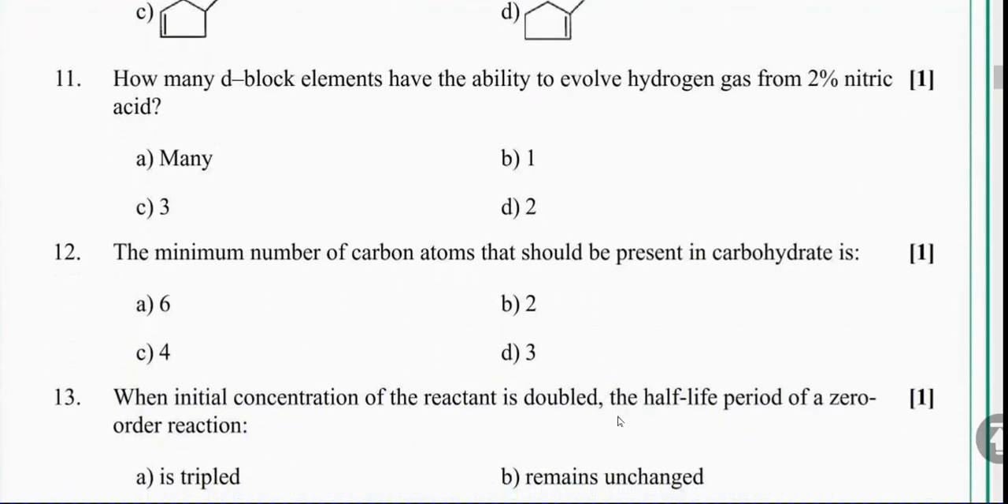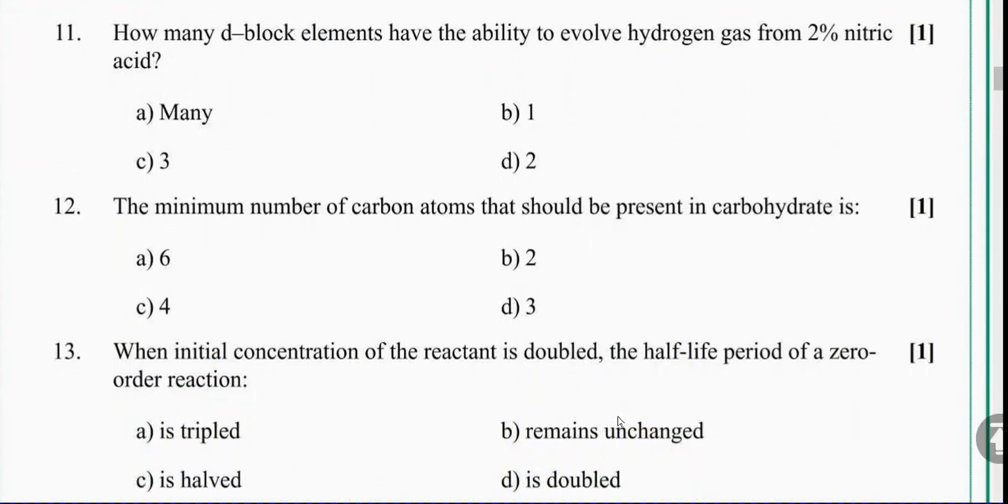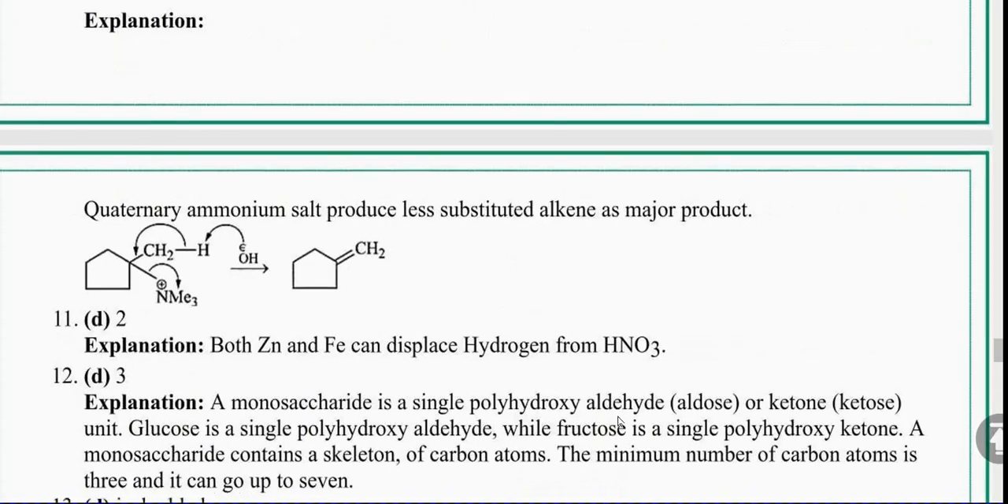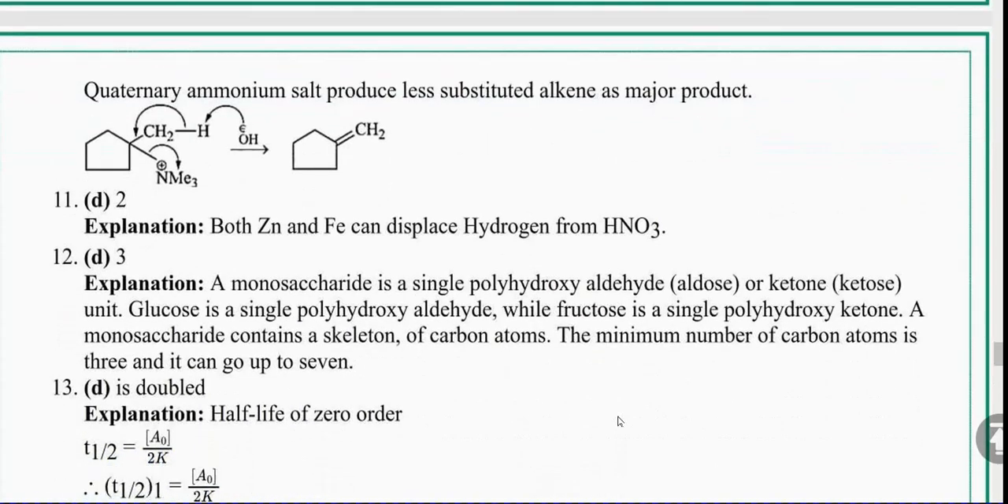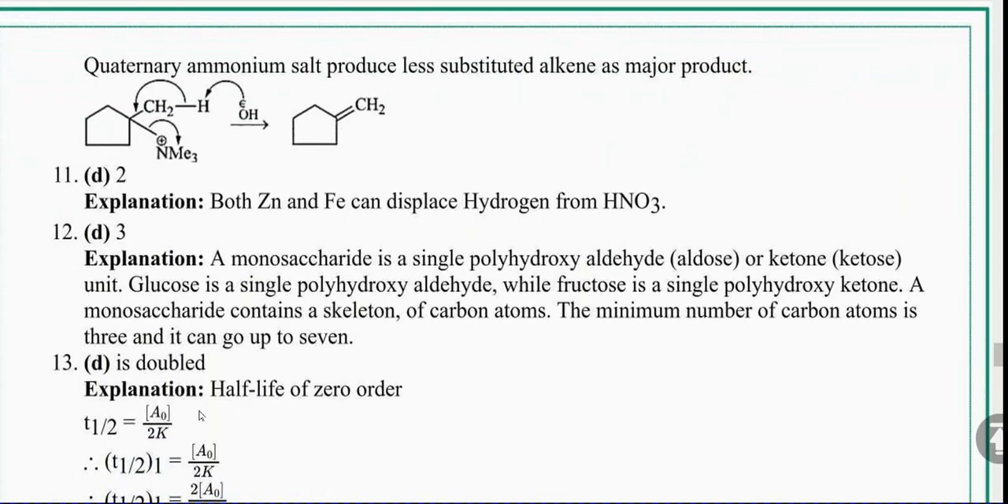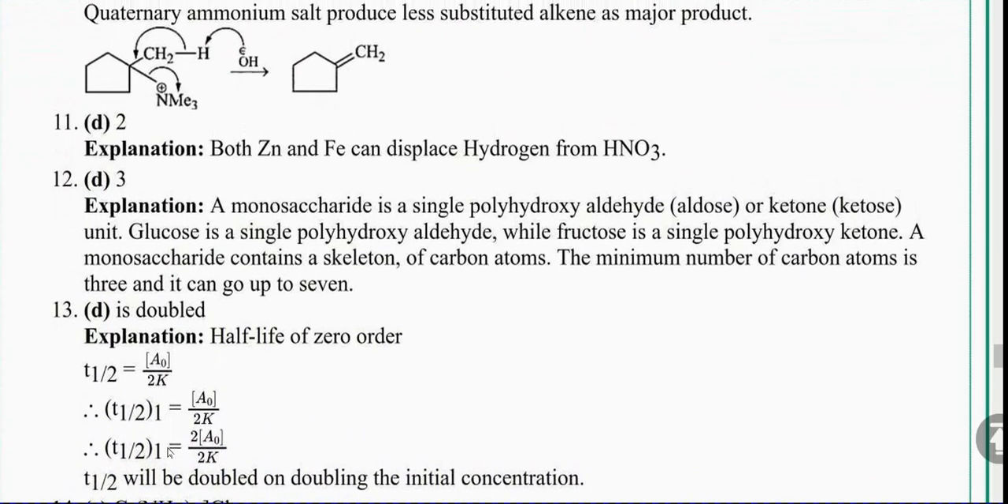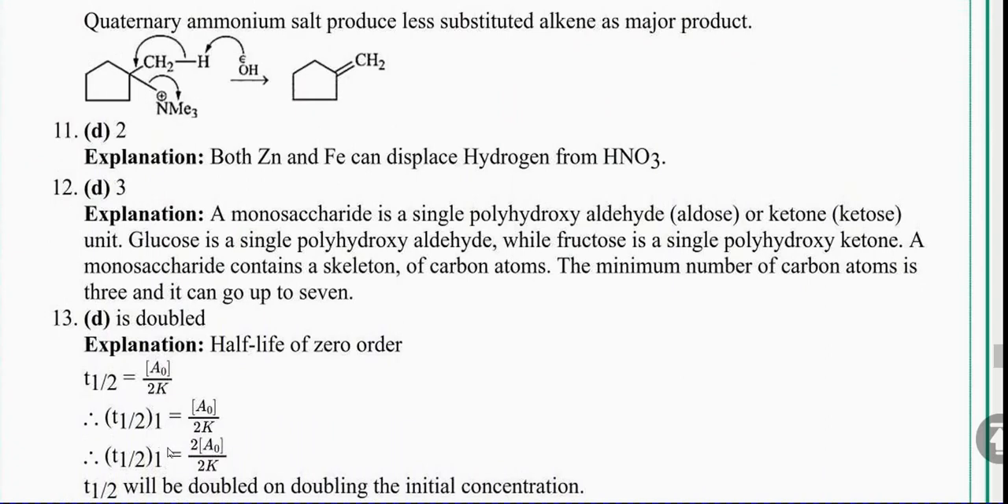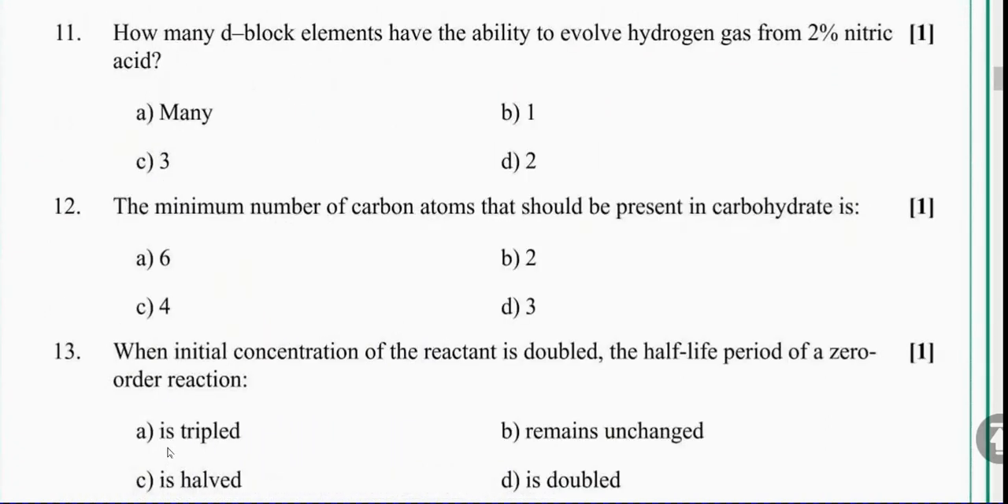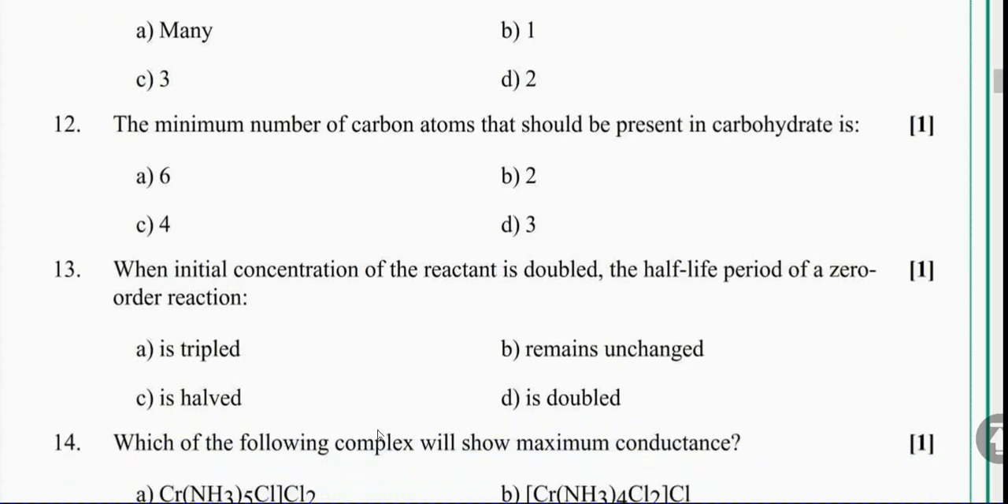When the initial concentration of the reactant is doubled, the half-life period of a zero order reaction. So, zero order reaction half-life formula you have to know. So half-life of zero order reaction t1/2 is equal to concentration of the reactant at initial time by 2K. So it will be doubled. The t1/2 will be doubled on doubling the initial concentration. When the initial concentration of the reactant is doubled, the half-life period of zero order reaction will be doubled.